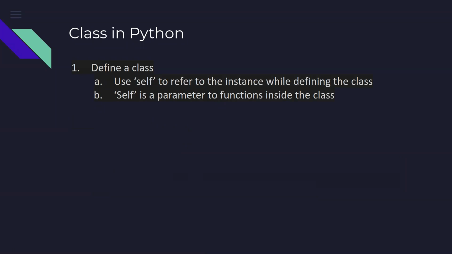Then we have seen that if you want to refer to the data element which is specific to that particular class, then we will use the self attribute, so that it is able to say that this particular data element pertains to which instance of the class. I need to come back to you on that.